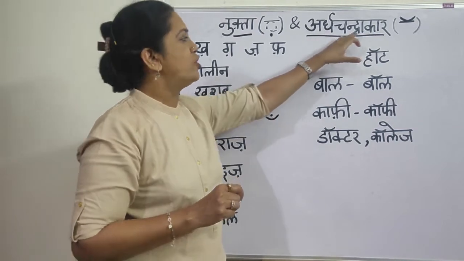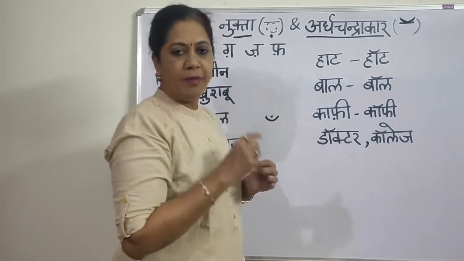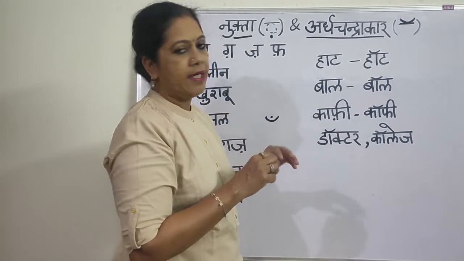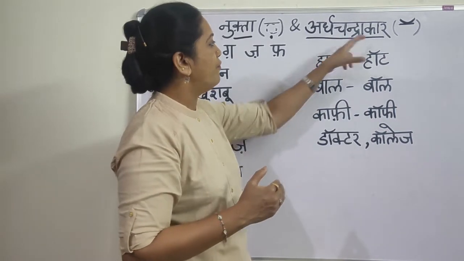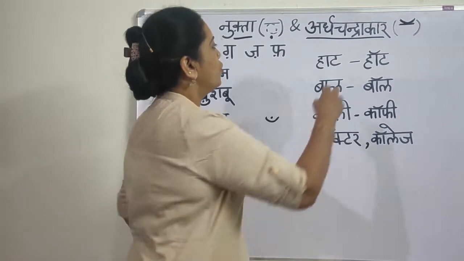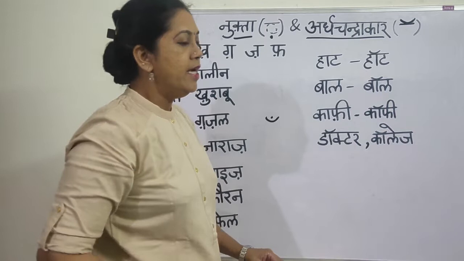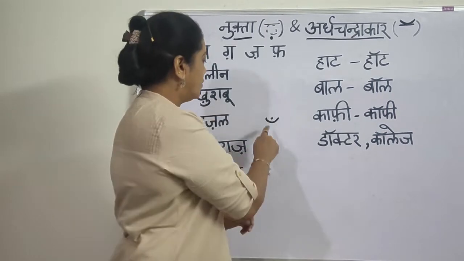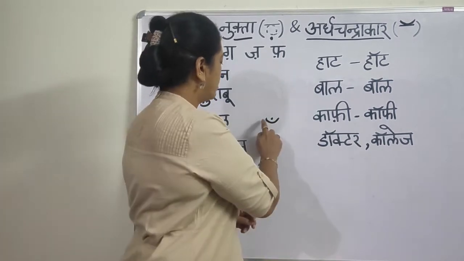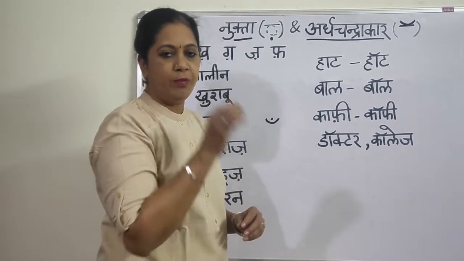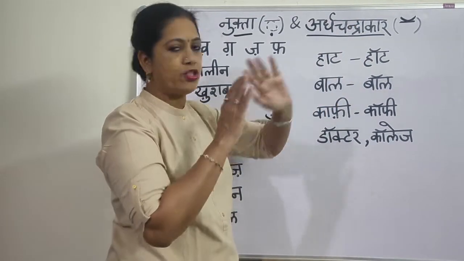Ardhachandrakar. Okay, three words together, made into one word. Ardha means half, Chandra means moon, and Akar is shape. Okay, Ardhachandra means half moon, the shape of the half moon. So if you see the symbol here, you would have seen it like a half moon. Chandra Bindu you would have seen, which has got a half moon and a dot. Bindu means dot. Now this is only Ardhachandrakar. There is no dot for it.